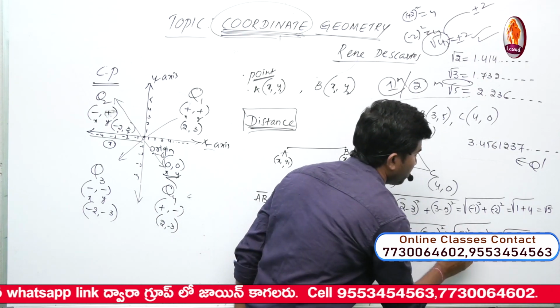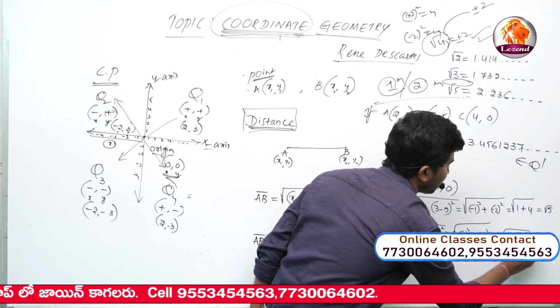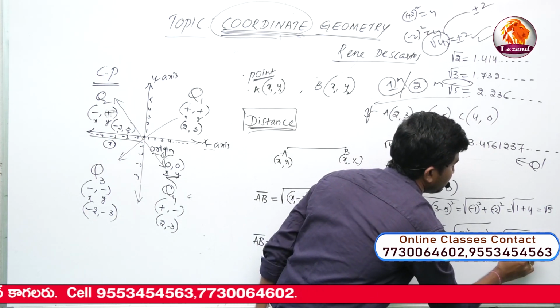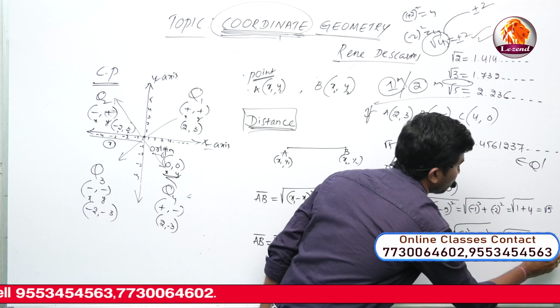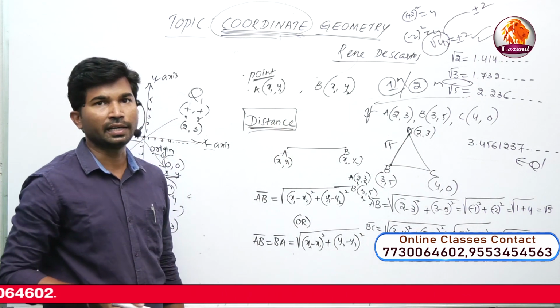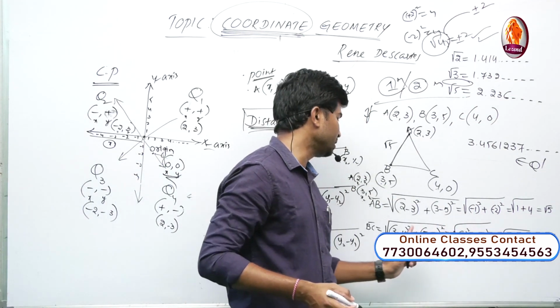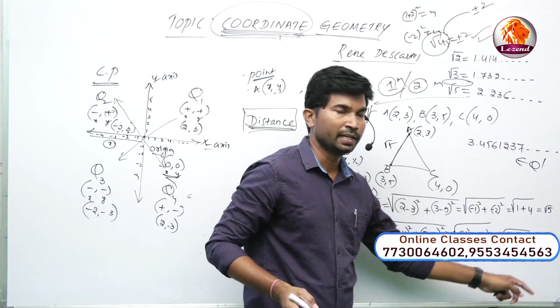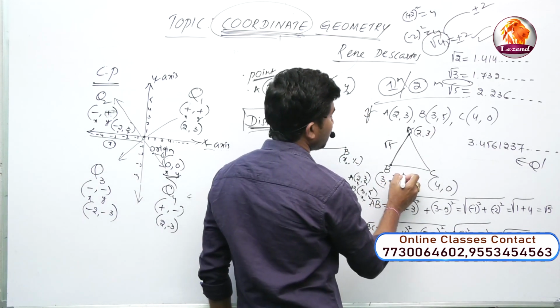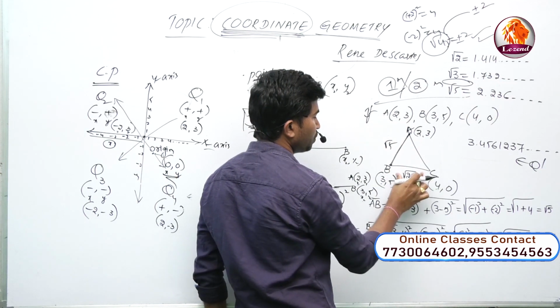Again, minus 1 whole square is 1, and 5 square is 25. Root of 25 plus 1 is root 26. This is also an irrational number. Length of AB is equal to root 5. Length of BC is equal to root 26. Next we will go for the length of CA. Now AB is root 5, BC is root 26.